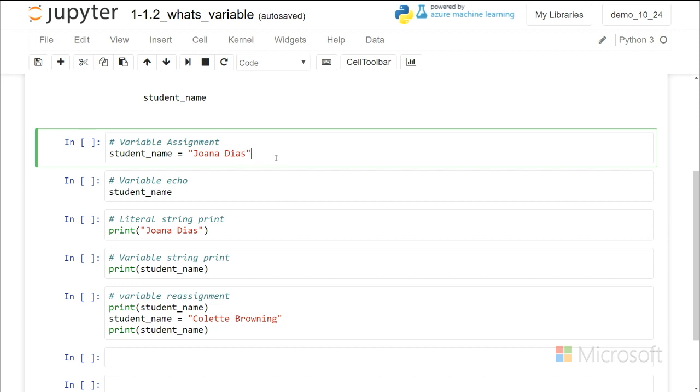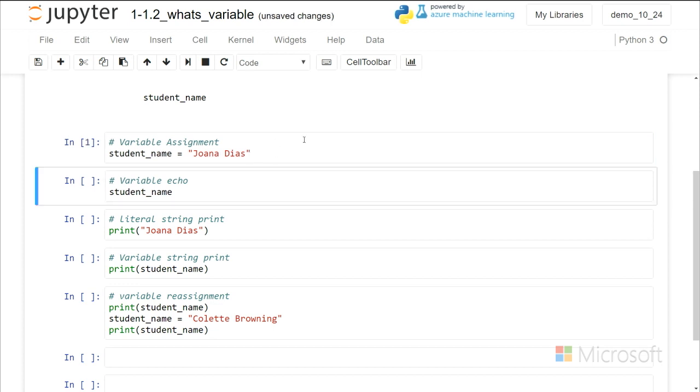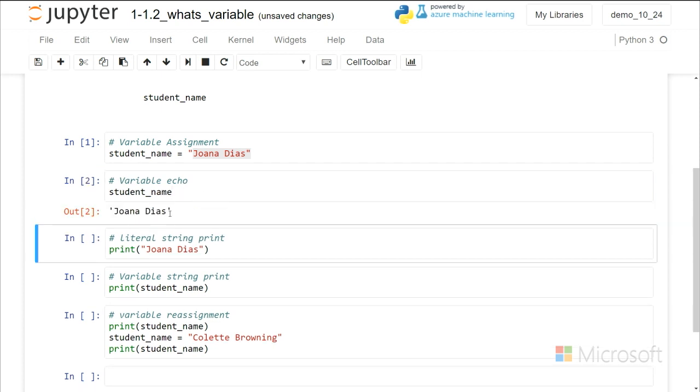And if we run that cell, we don't get an echo, but what we've done is we've assigned this storage location, which has a name, student_name, with a string of the student's name that's in quotes. Then we can call back on that variable, and we see that it will echo below.